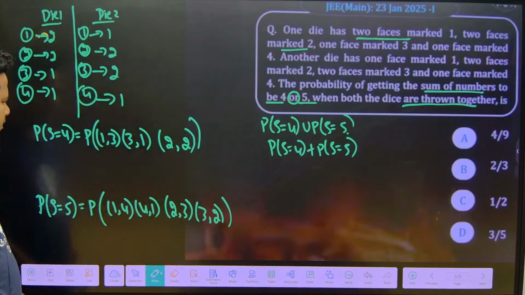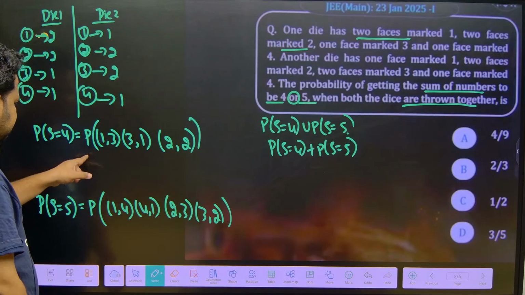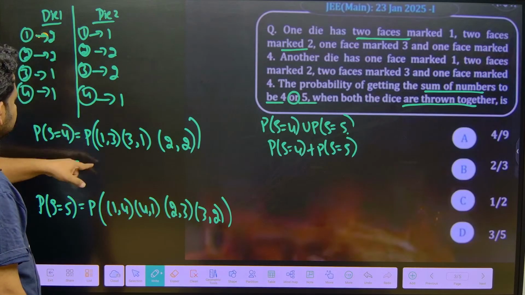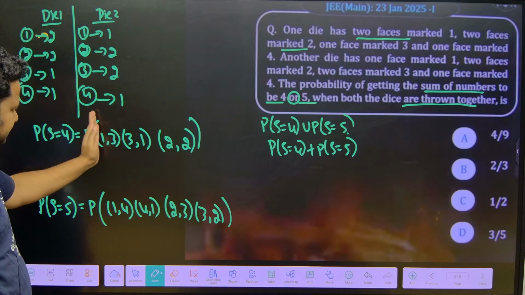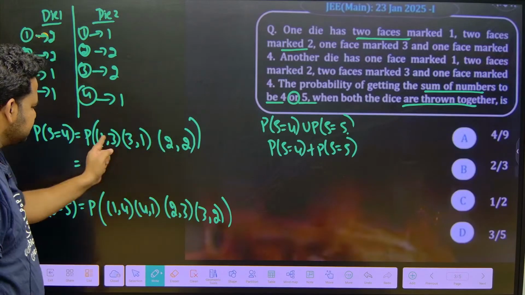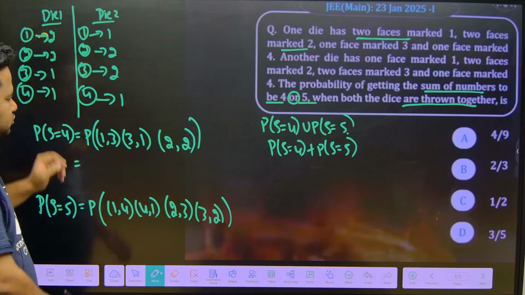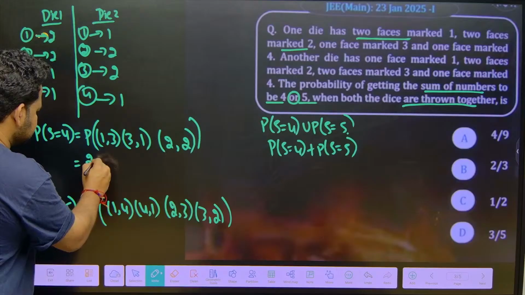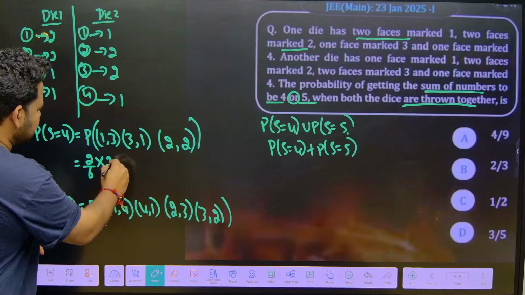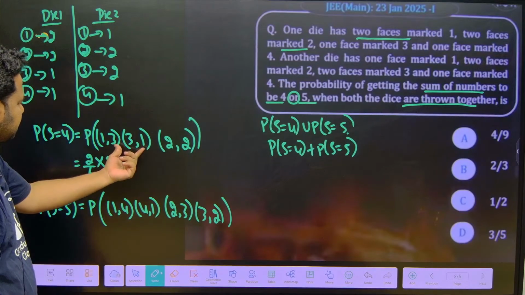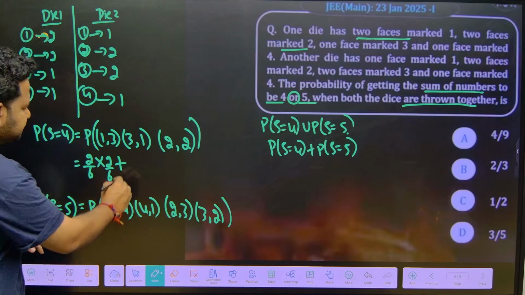Now 1 comma 3. I can write it as, see, probability of getting 1 comma 3. 1 is in the first die, 3 is in the second die. 1, how many times can it come? 2 times, 1 is marked 2 times here, so it is 2 out of 6 faces. 3 is marked how many times here? 2 out of 6 faces. Plus, this is marked 3, which is 1 out of 6 faces. This is the first die.